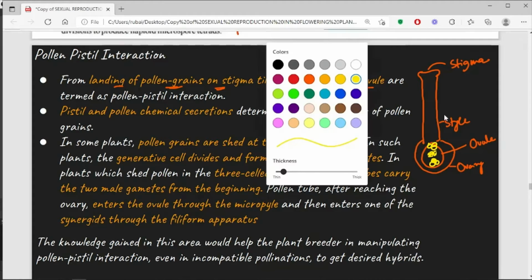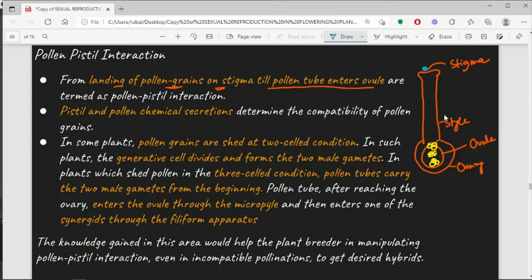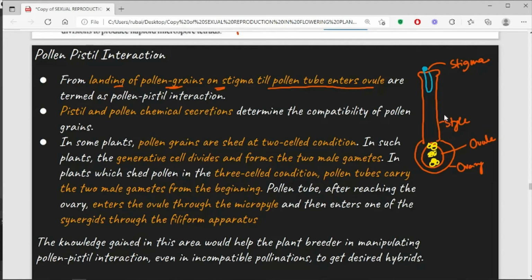Now, once pollination has taken place, let me draw a pollen grain. So a pollen grain has fallen on the stigma. When the pollen grain lands on the stigma, then a pollen tube formation will take place, and ultimately the pollen tube will carry the male gametes into the ovule or embryo sac and help in the transfer of the male gametes. So everything from the landing of the pollen grain on the stigma till the pollen tube enters into the ovule is considered under pollen-pistil interaction.